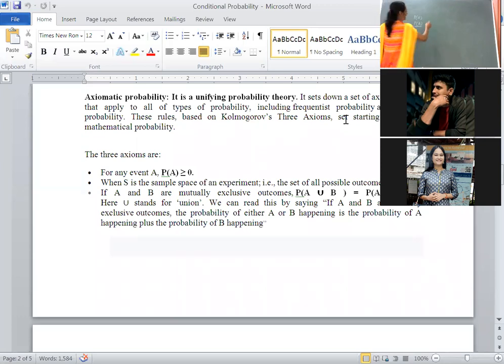That is the first axiom. Go through the first axiom there. The probability of A, because you are representing the event as A, should be greater than or equal to 0. This is called the non-negativity restriction, which we have studied in linear programming problem formulation as well as the graphical method. What is the non-negativity definition in LPP?